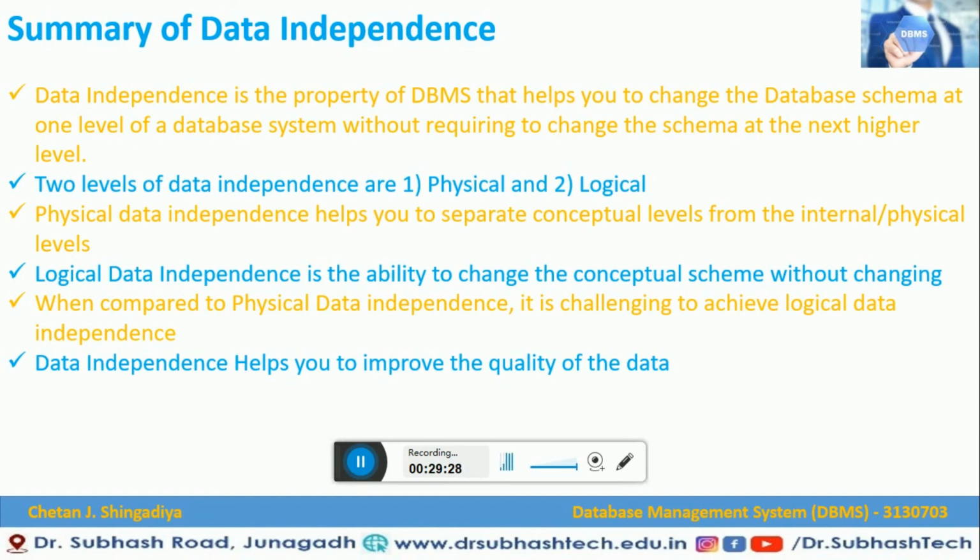Physical data independence helps you to separate the conceptual level from the internal or physical level, whereas logical data independence is the ability to change the conceptual schema without changing another level. When compared to physical data independence, it is challenging to achieve logical data independence. Data independence helps you to improve the quality of data. So friends, these are the few summaries of this data independence topic.